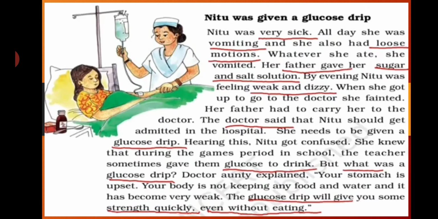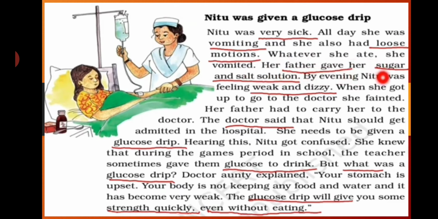We are going to read a story. Neetu was given a glucose drip. Let us read the story. Neetu was very sick. All day she was vomiting and she also had loose motions. Whatever she ate, she vomited.